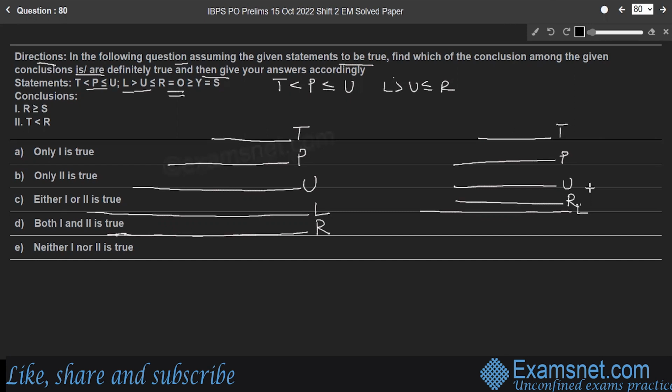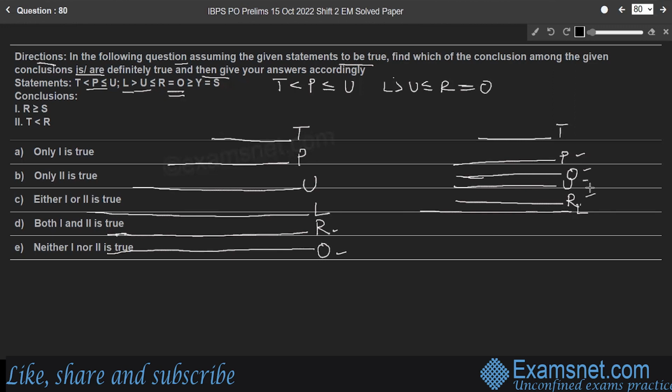Next one, R is equal to O. We'll consider line O here itself. In case 1, R and O lines are equal, whereas in case 2, P, O, U, R, all these lines are equal.